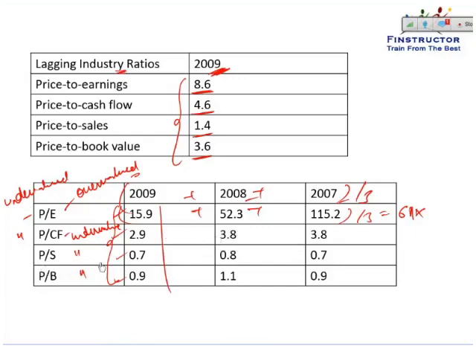The price to sales is in line or slightly undervalued because historically again this has been higher than what it is currently at. And so we can say about the price to book. So we can compare the lagging multiples with that of the industry and of the company's own history, and then try to make some assessment of whether the stock currently is undervalued or overvalued.